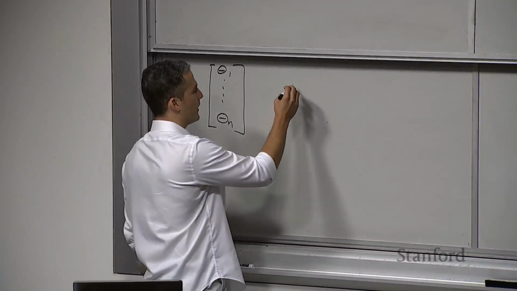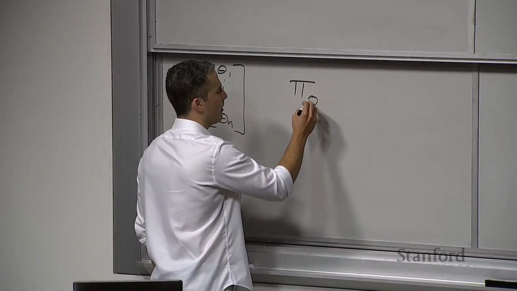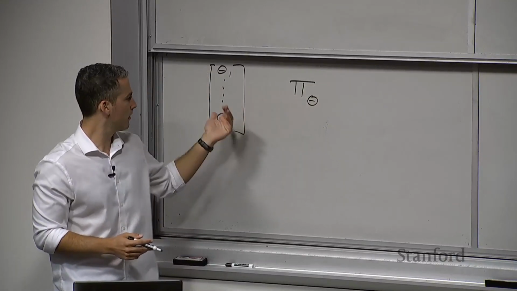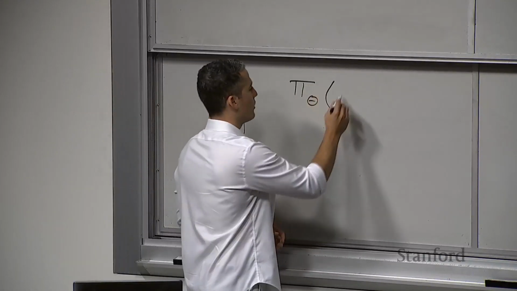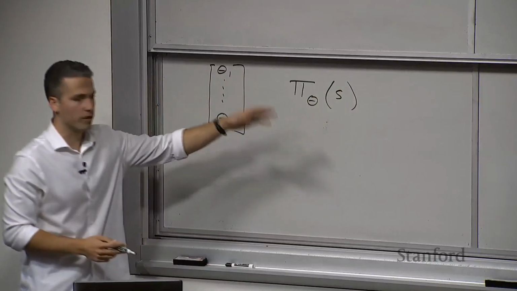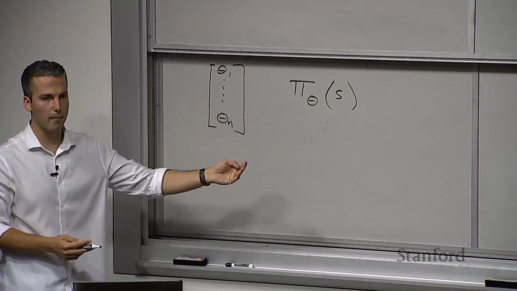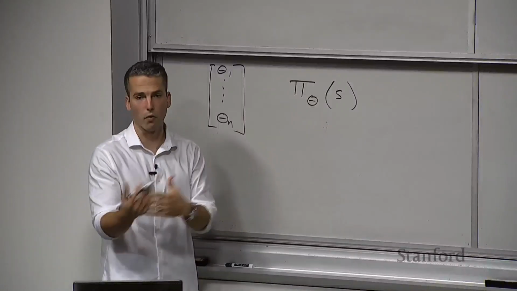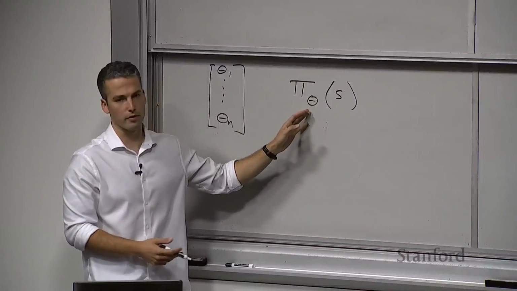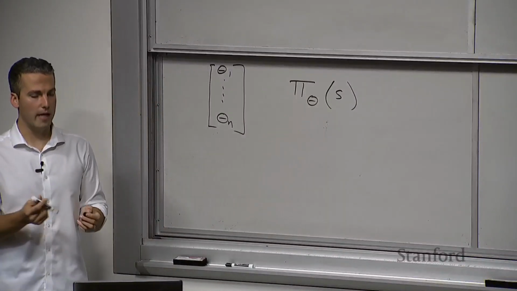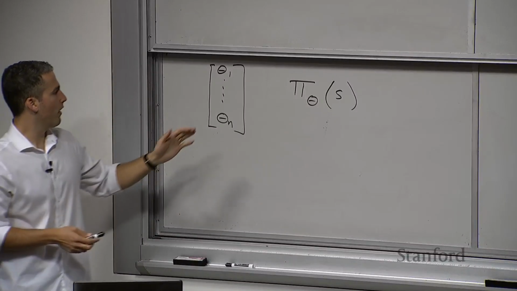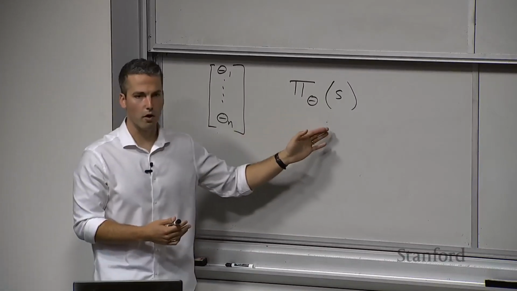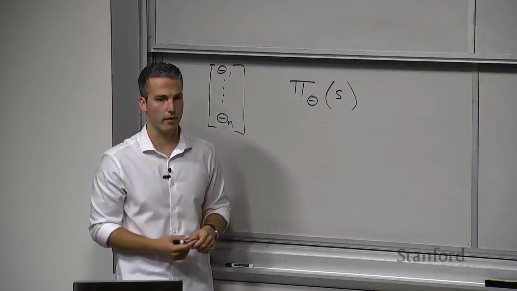And now we're representing our policy, pi, and we're going to write it as pi theta just to denote that it's parameterized by this vector of parameters. So we're still taking in a state, and we're still outputting an action to take from that particular state. It's just now we're representing this policy function or distribution by these parameters theta. Okay? So what's going to happen now is that we want to figure out how we should update these parameters in such a way that we improve our policy. That's where we're going with this.